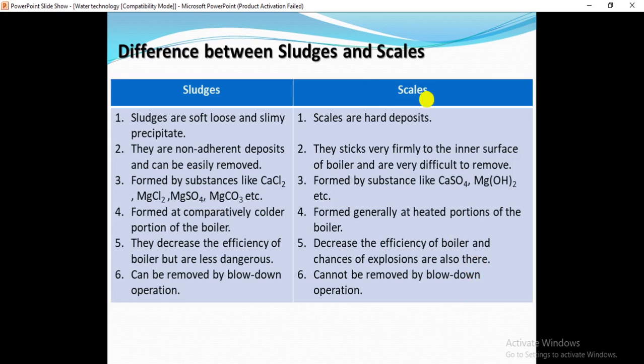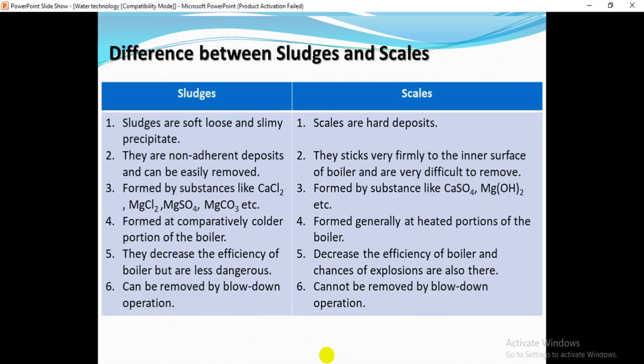So scales are much more dangerous than sludges. Sludges can be removed by blow down operation, but scales cannot. So to remove the scales we need different techniques, or chemical methods, which we are going to discuss in the incoming slides.